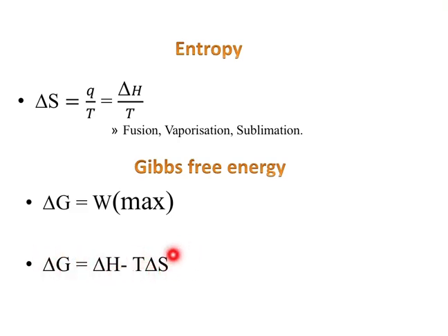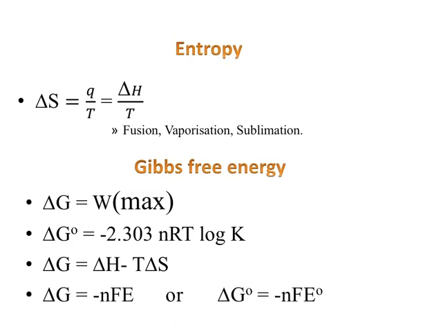T is temperature, del S is entropy, del H is enthalpy, del G is Gibbs free energy. We know that W equals minus 2.303 nRT log K. K is the equilibrium constant, T is temperature in Kelvin, R is the universal gas constant, n is the number of moles. If we eliminate the 2.303, it would be ln, natural logarithm, that's all. So del G naught means standard Gibbs free energy. Standard in the sense it happens at standard temperature, that is 298 Kelvin, and standard pressure 1 atm, atmospheric pressure.